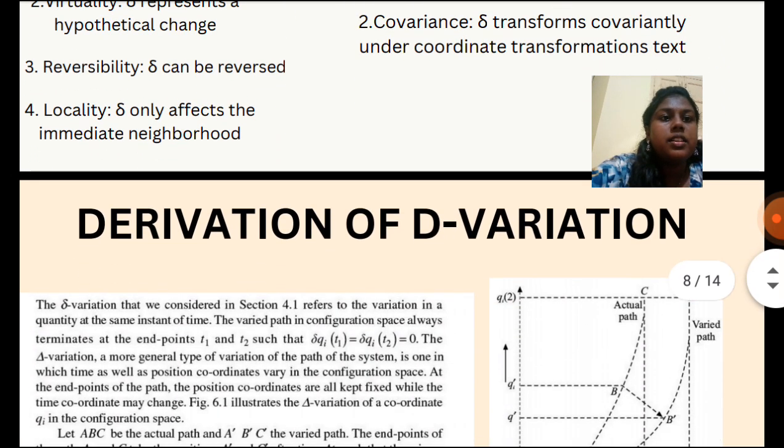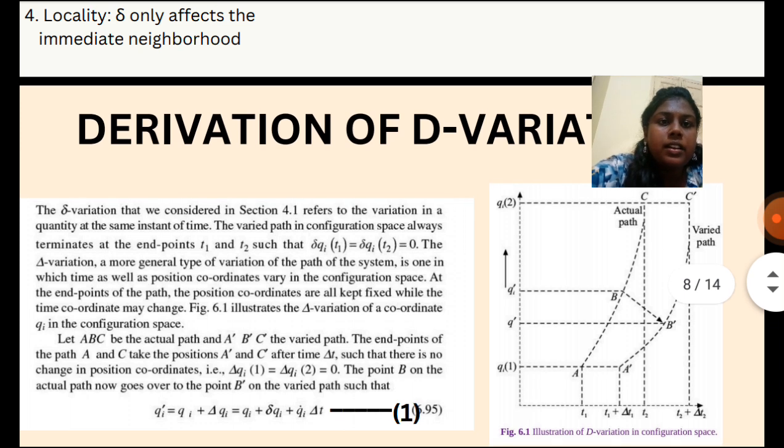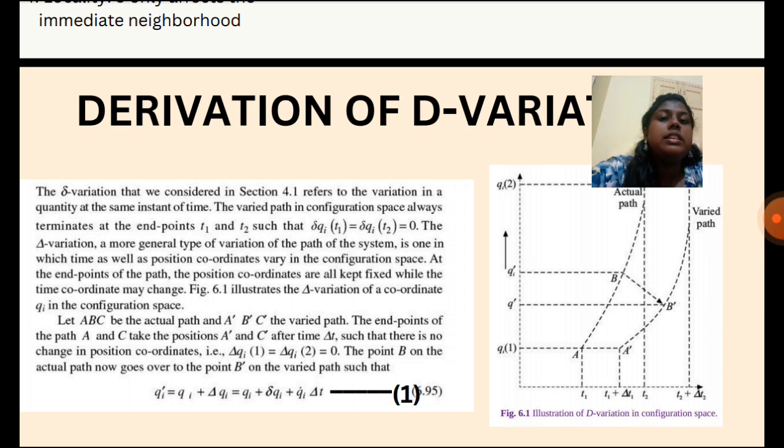And then the derivation of delta variation. So in this figure we are going to explain. We see that here the delta variation is a general type of variation of the path of a system in which the time as well as the position coordinates vary in configuration space. So the end points of the path, that is the position coordinates, are kept fixed while the time coordinate changes.